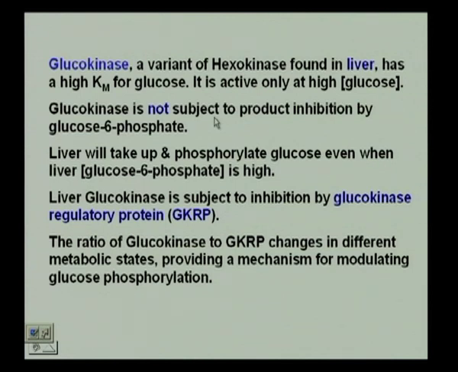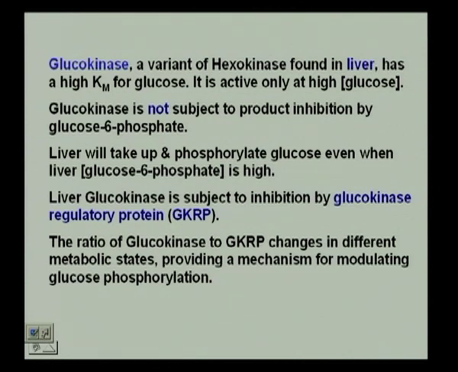What does that mean? It means that glucokinase will act on glucose, because it is not inhibited by glucose 6 phosphate. So, any glucose that comes into contact with glucokinase will have a phosphate transferred to it. As simple as that. Why is that?